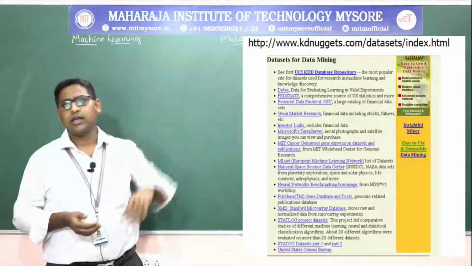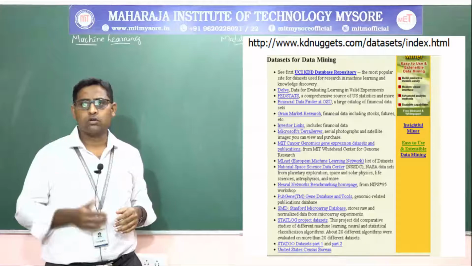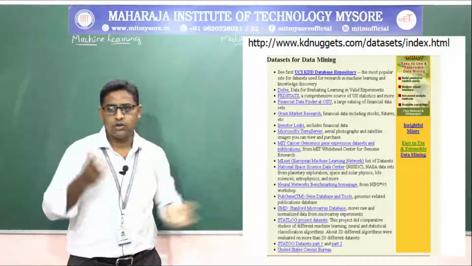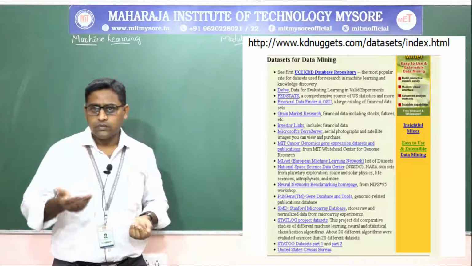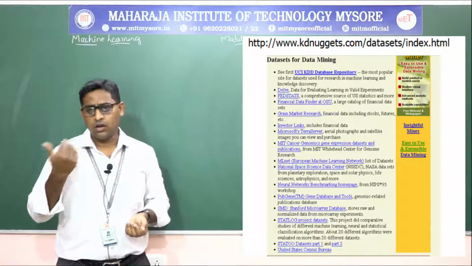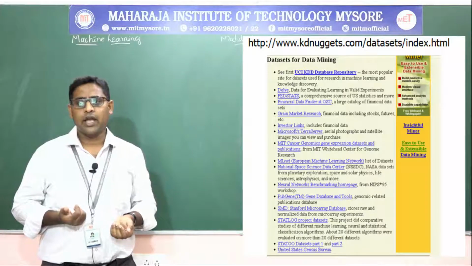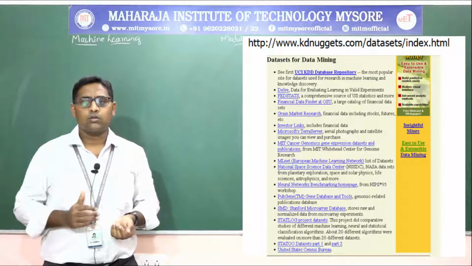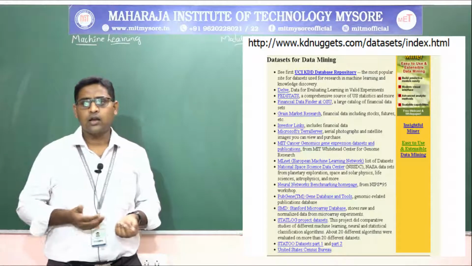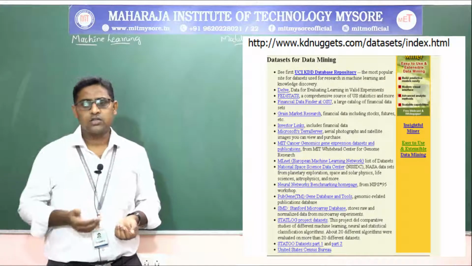I have shown this in an earlier slide also, like on kdnuggets.com. If you go to kdnuggets.com for data sets, you will get data sets for neural networks, medical diagnostics, investigation of business applications, and also market research and so on.